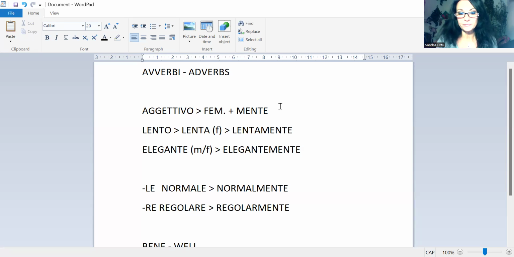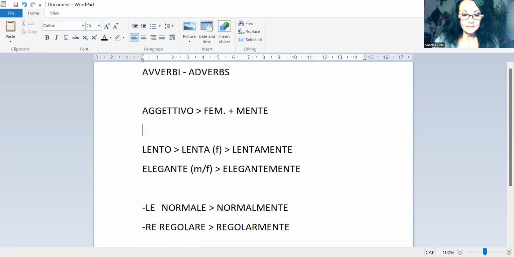This in English is very similar. You take an adjective in English. Obviously, in English, you don't have feminine or masculine, but you add L-Y. For example, if you take the adjective beautiful, which describes a noun, and you add L-Y to the adjective beautiful, you have an adverb, beautifully.